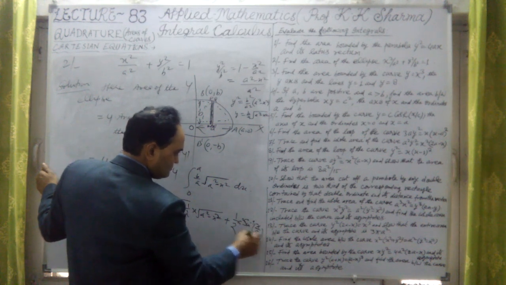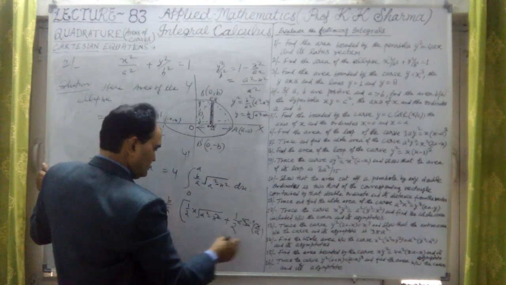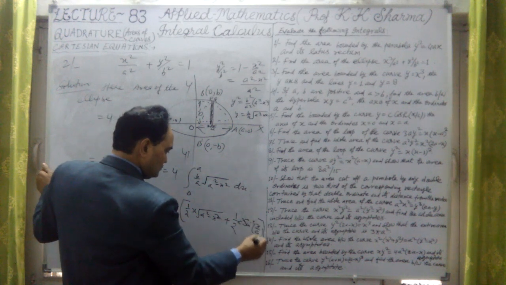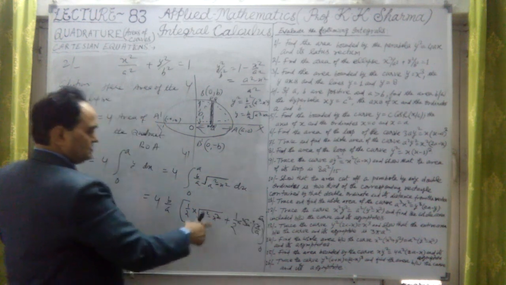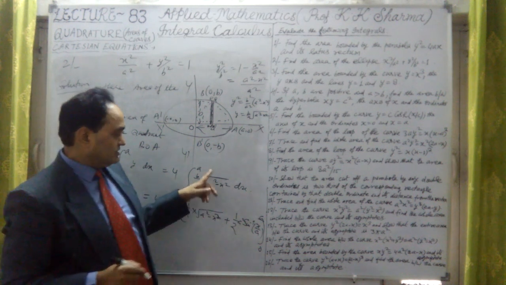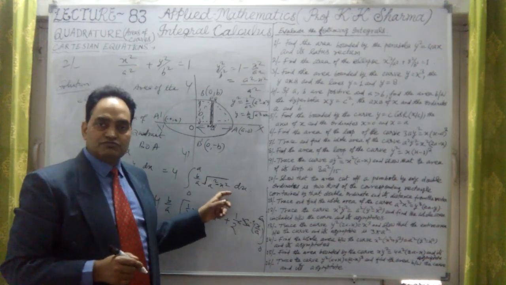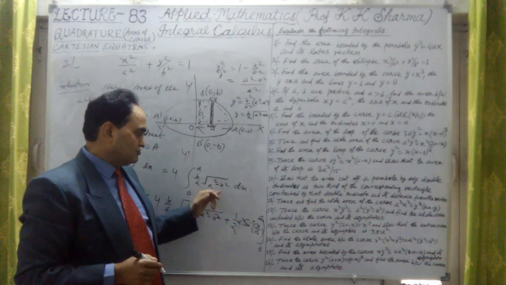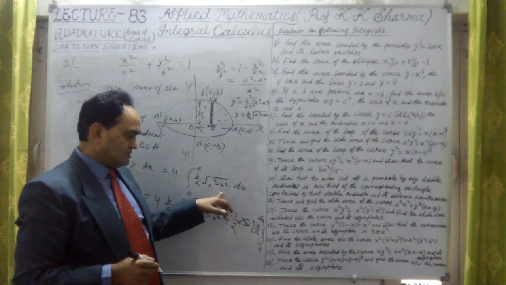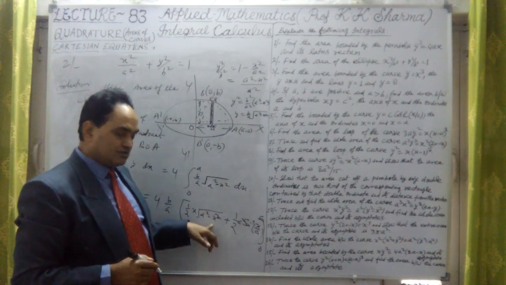So this is the limit 0 to a. This is the direct formula for the integral of under root a square minus x square, which is 1 upon 2 x under root a square minus x square plus